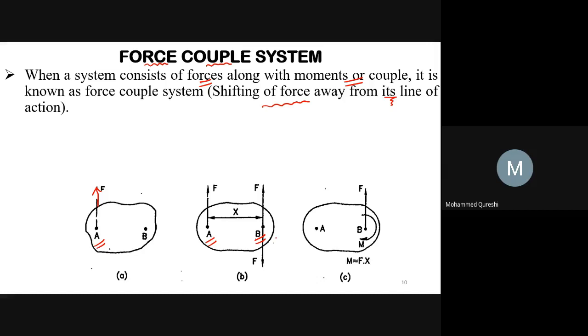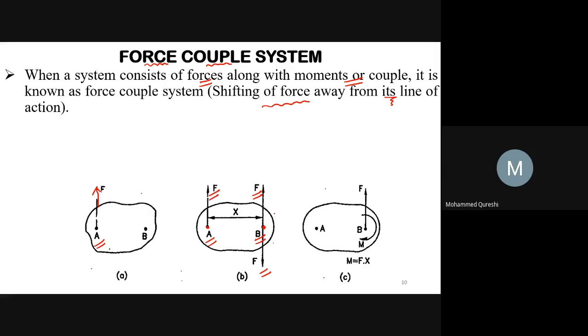And in such case, with a couple which will be equivalent to the original force. So, here at a point force F is there and I am providing an equivalent couple force F at another point, that is B, which will be equal to the original force. So force F is acting at point A. We want to shift the force F from A to B.